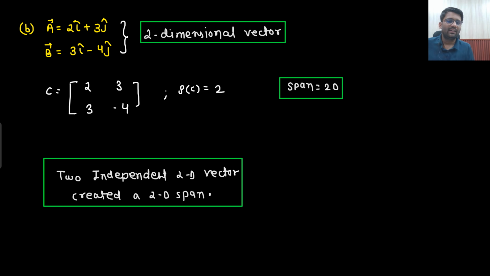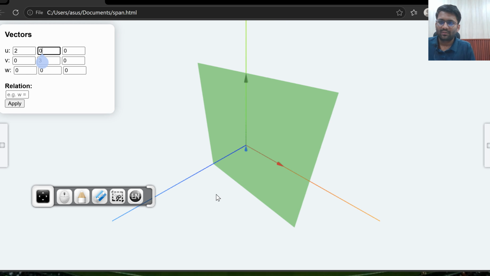This line could be written here as well. Here in the paper, I will not be able to give you the visualization, but with the simulating tool, I can give you the visualization. So let's see the visualization there. So (2, 3) and (3, -4). What we need to see? (2, 3), (3, -4). So you can see this kind of plane we are getting.